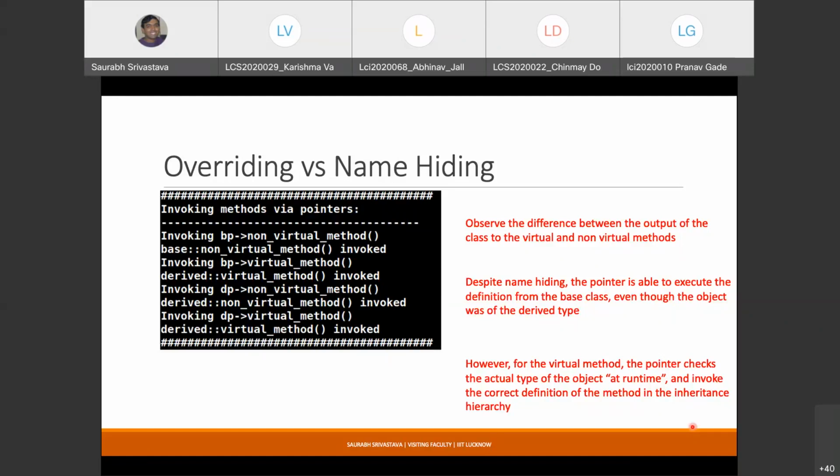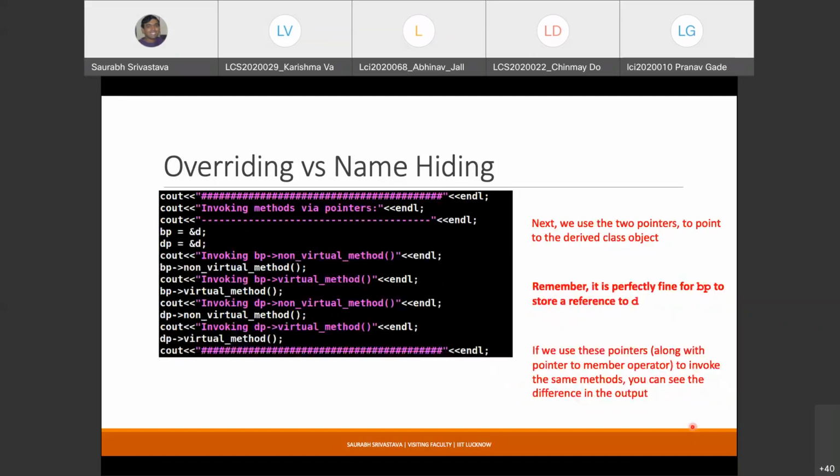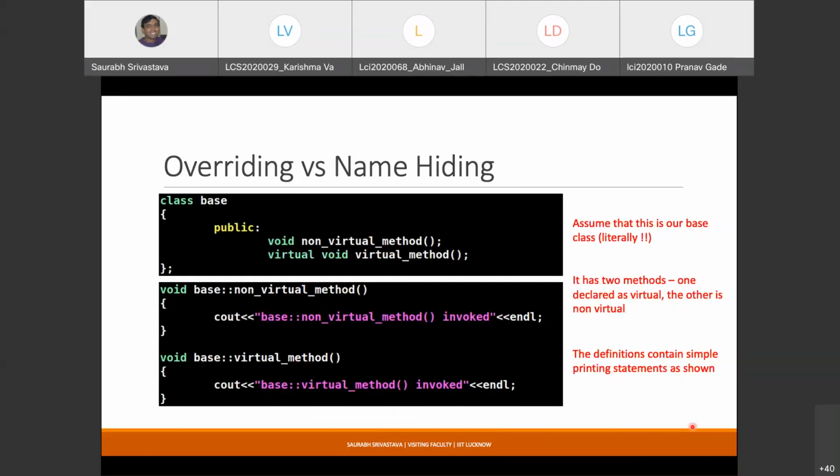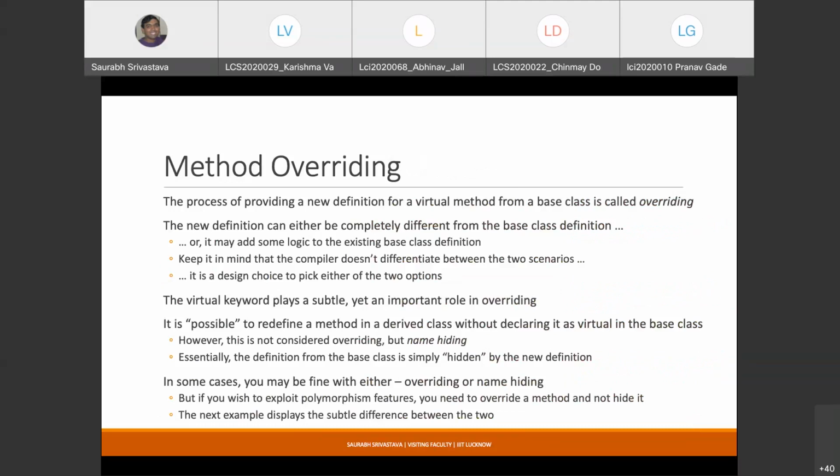So is this part clear? What is the difference between overriding and name hiding? Is this part clear? Questions on this part? Is it clear? Or did it not go through at all?